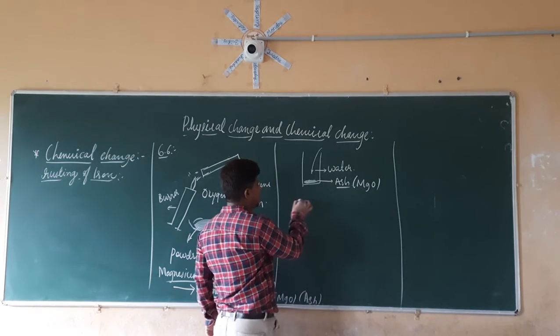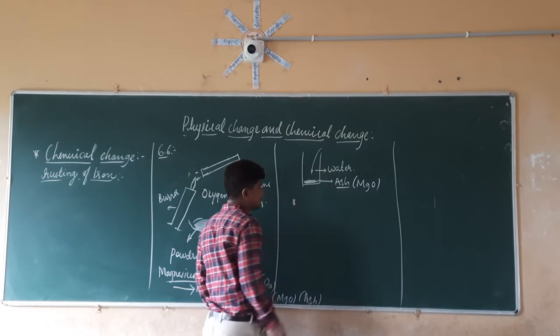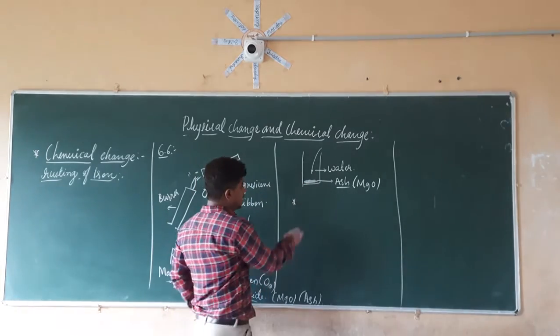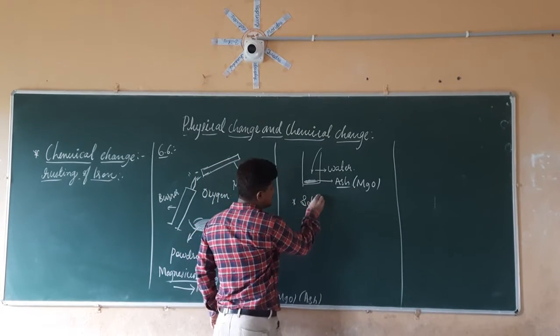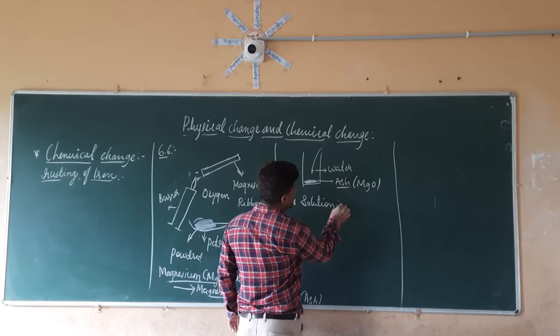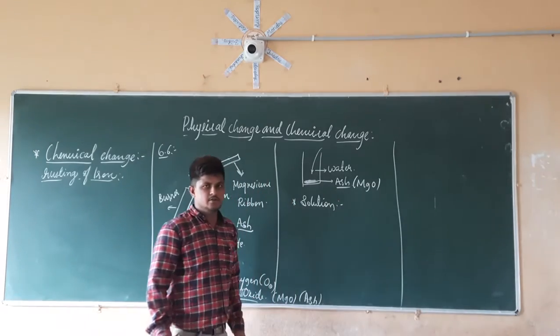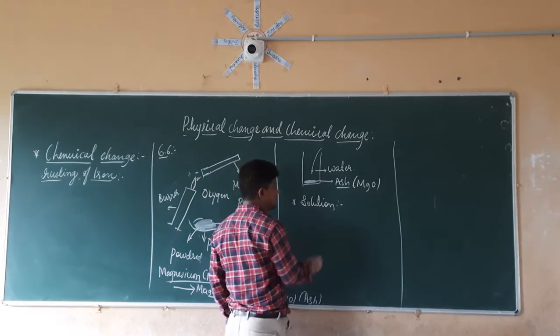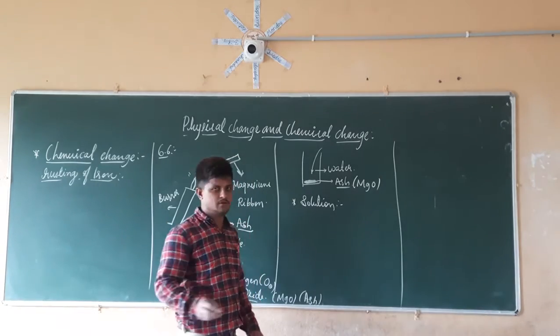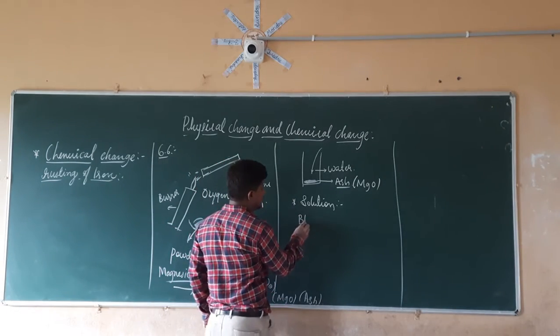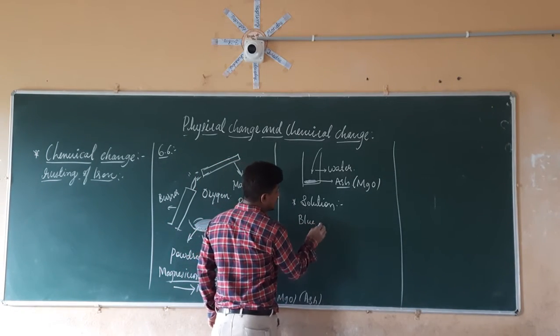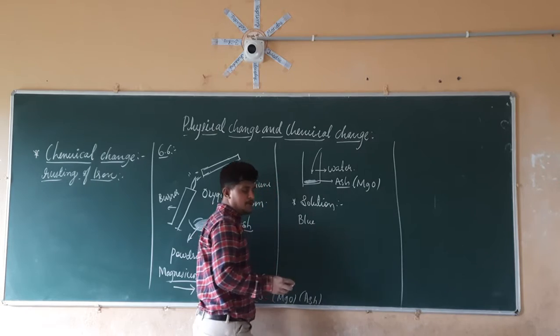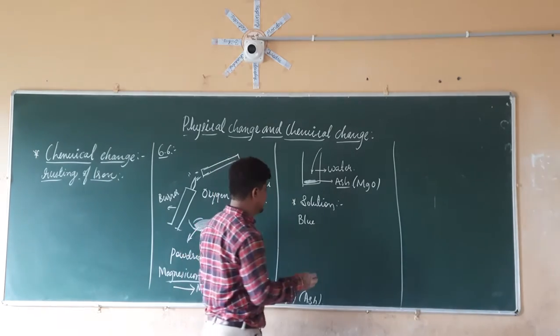So if you take this solution and check it, we are going to use both papers, blue litmus paper, not pH paper, blue litmus paper as well as red litmus paper.